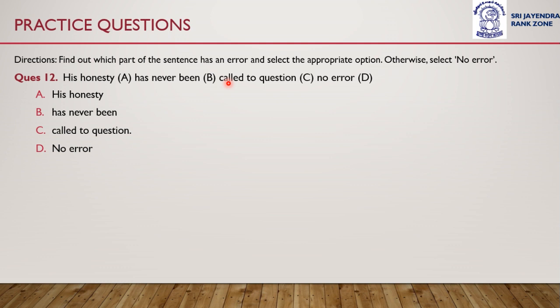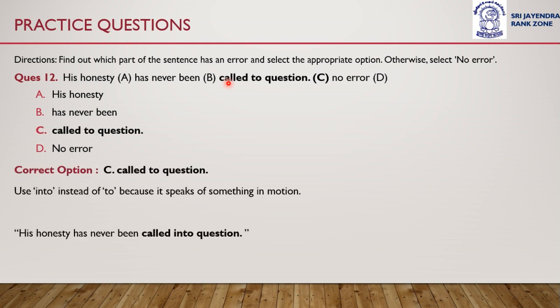So the error is in part C, called to question.